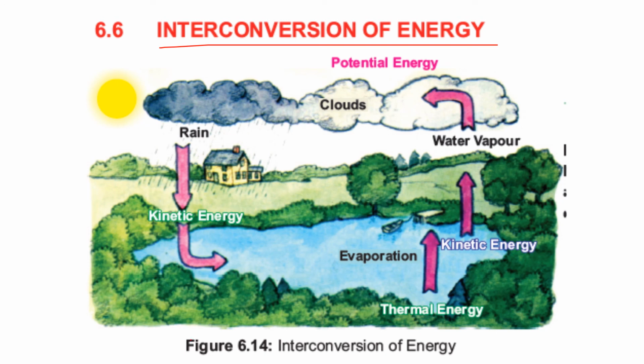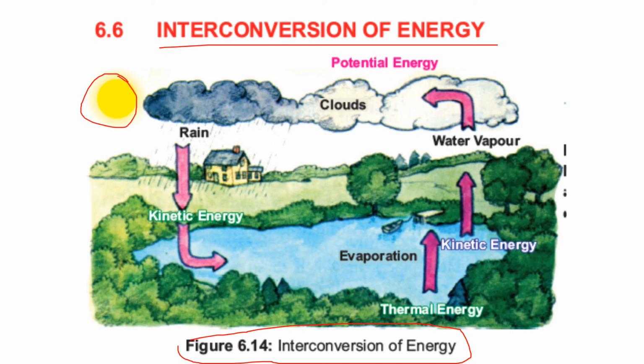6.14, interconversion of energy. If you see this diagram, you see a lot of clouds, a house, rain, the sun, and greenery. This is basically nature. The processes of nature are basically the result of energy changes. The energy is changing, that is why we have nature, and the processes of nature take place because of these energy changes. So what happens, if you see this sun?